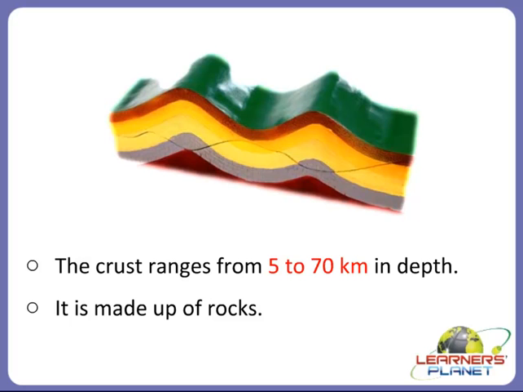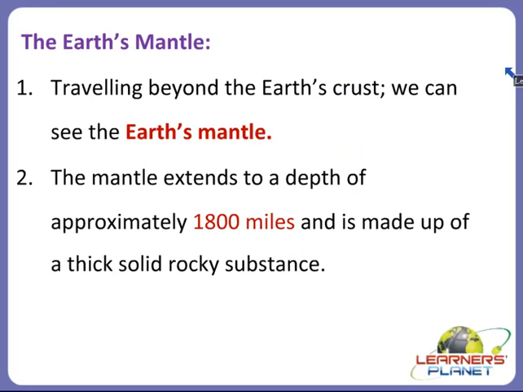Now let us move on to the other layer which is beneath the crust. Yes, it is the earth's mantle. Traveling beyond the earth's crust, we can see the earth's mantle. The mantle extends to a depth of approximately 1800 miles, and it is made up of a thick solid rocky substance.